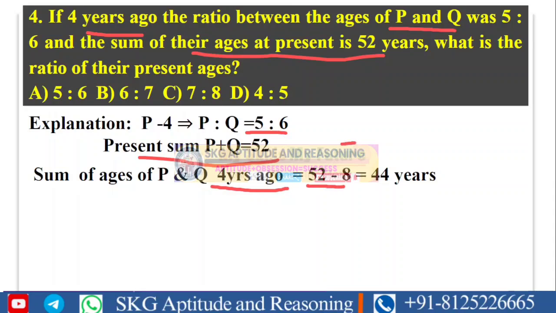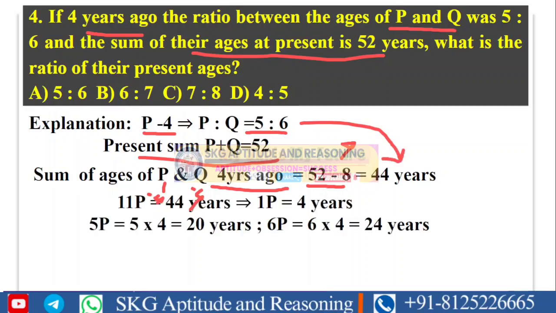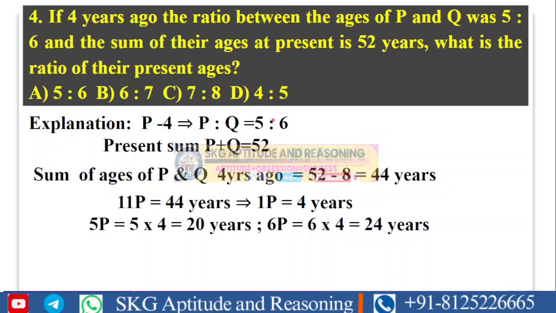If we take only 4 here, that will be wrong. Why? Because there are two persons. P's age decreased by 4 years and Q's age decreased by 4 years. So 4 plus 4 is 8 years. We need to subtract 8 years in order to get P minus 4 years. So 5 plus 6 is 11 parts. Those 11 parts equal 44 years. Then one part equals 4 years.